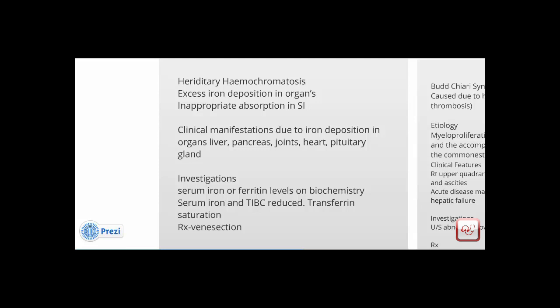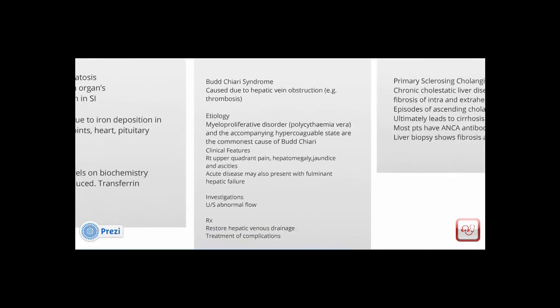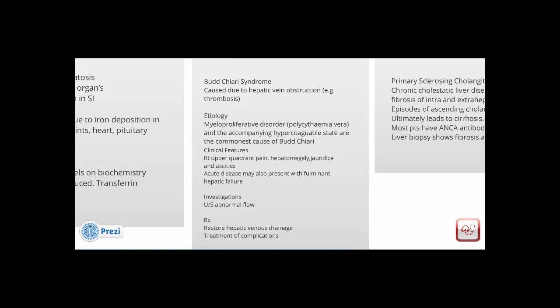Going on to the next condition, Budd-Chiari syndrome. This is a disease caused by occlusion of the hepatic vein, hence obstructing venous outflow from the liver, for instance in thrombosis, resulting in venous stasis and congestion within the liver, which leads to hypoxic damage and necrosis of the hepatocytes.